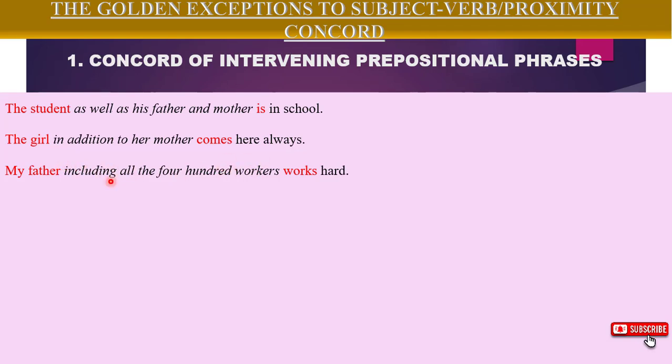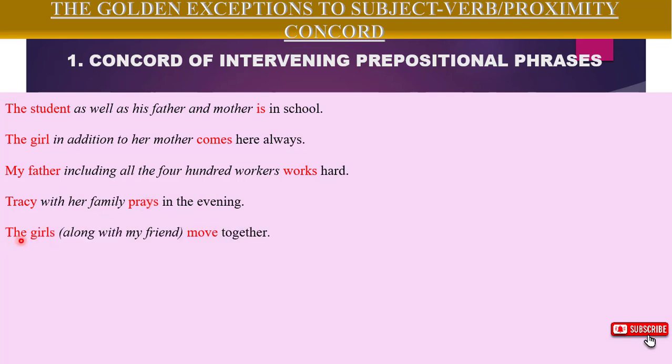In order to keep this particular rule in mind, look at the prepositions that start the intervening prepositional phrases. The next one: Tracy, with her family, prays in the morning. Can you explain why we chose "prays" and not "pray"? This is because Tracy is a singular noun. We will not consider any noun in the intervening prepositional phrase. It is this one that is going to agree with our verb.